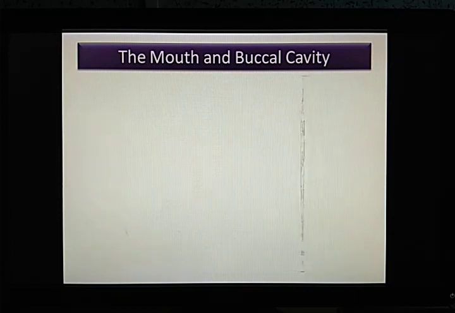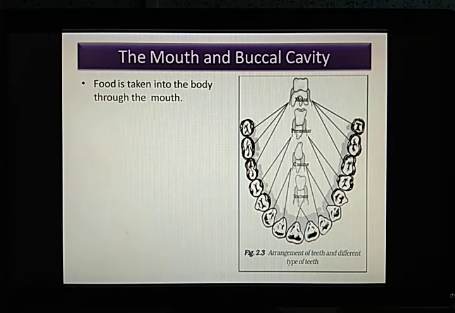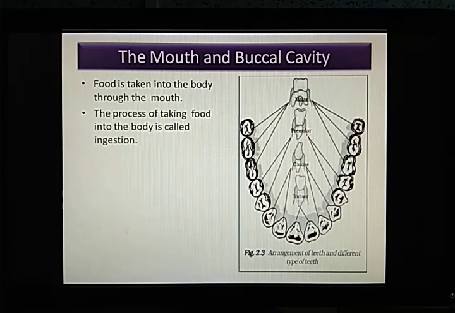What are there? So as you can see, this is inside the mouth. We already know we have the teeth. Also there is the tongue, so we'll come to that. Now food is taken into the body through the mouth. We already know this. The process of taking food into the body is called ingestion. Yes, that process of taking the food is called what? Ingestion. We know digestion. Digestion is something else and ingestion is something else. So this process is called ingestion.